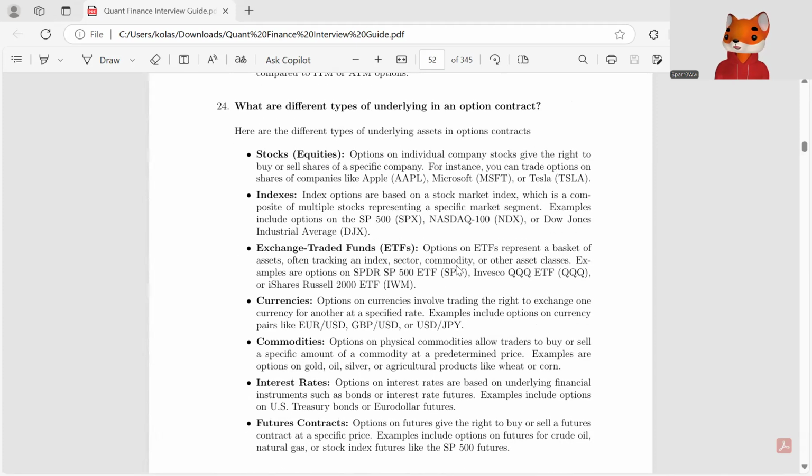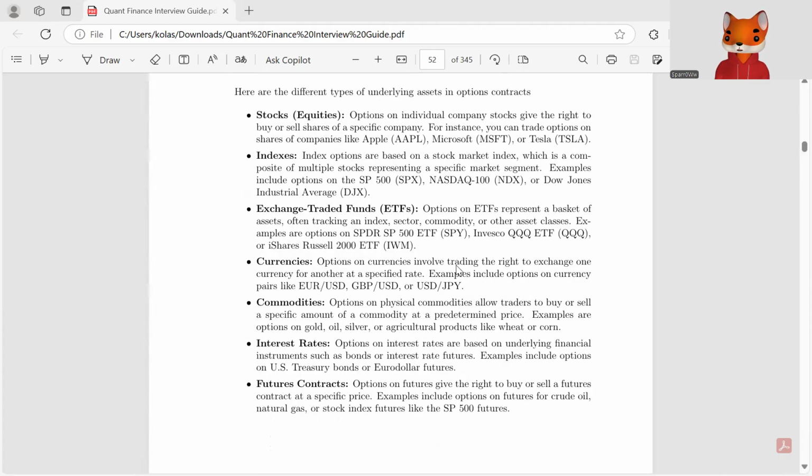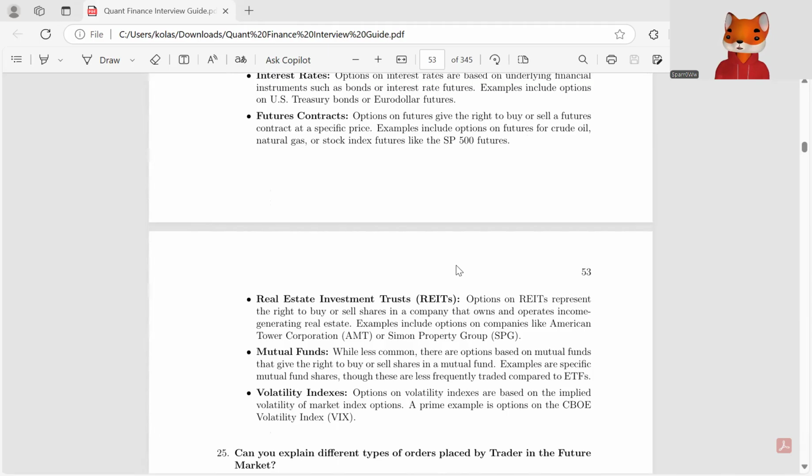What are the different types of underlying in an options contract? So the different types of underlying assets in an options contract could be stocks, indexes, exchange traded funds, currencies, commodities, interest rates, futures contracts, real estate investment trusts, mutual funds, volatility indexes.